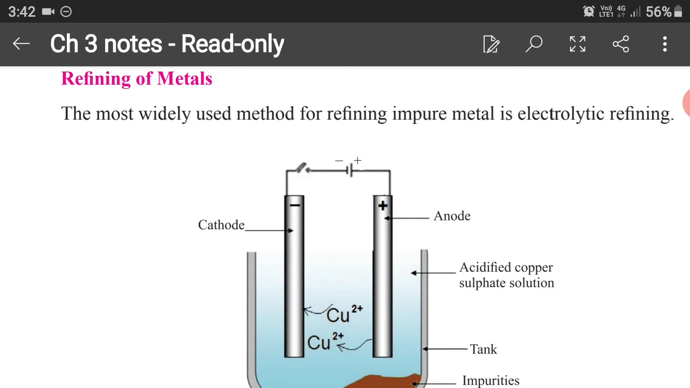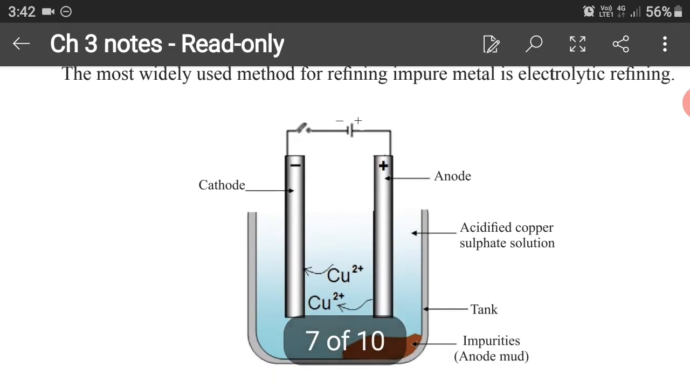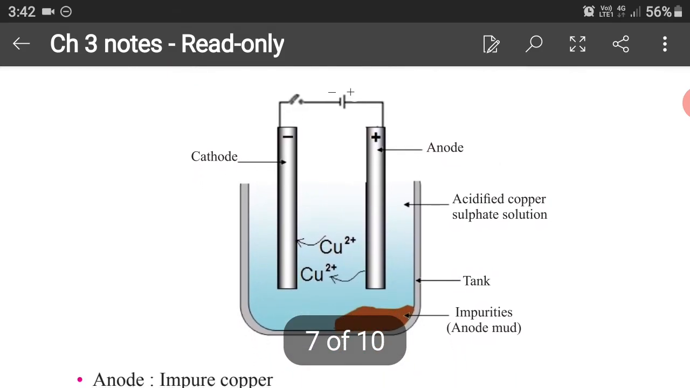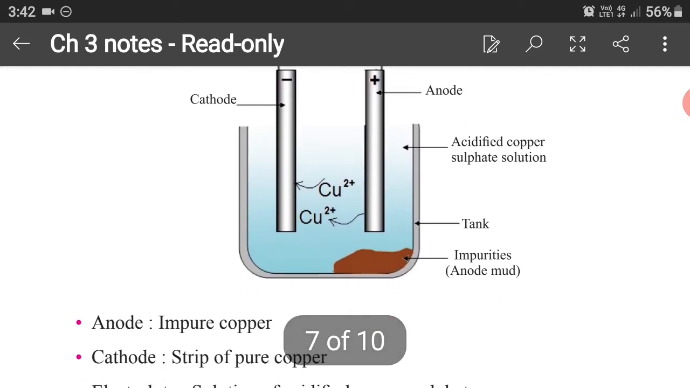What do we do in electrolytic refining? We take the pure metal and an impure metal. We do a smart process here. We take the anode as the impure metal and the cathode as the pure metal. For example, here we are doing electrolytic refining for copper. So as you can see in the diagram, we are taking the anode as impure copper and the cathode as a thin strip of pure copper. And the electrolyte solution used in the tank is acidified copper sulfate solution.